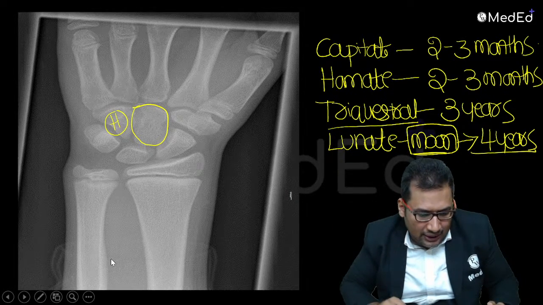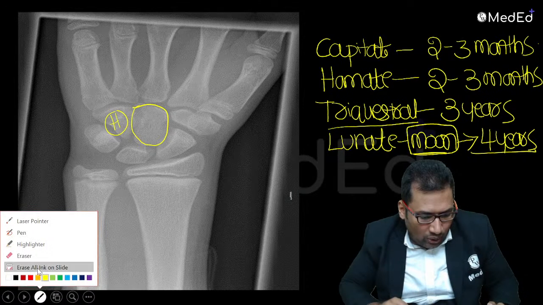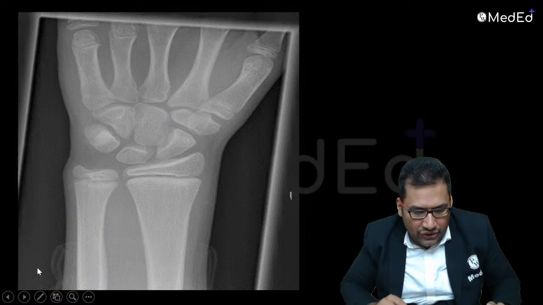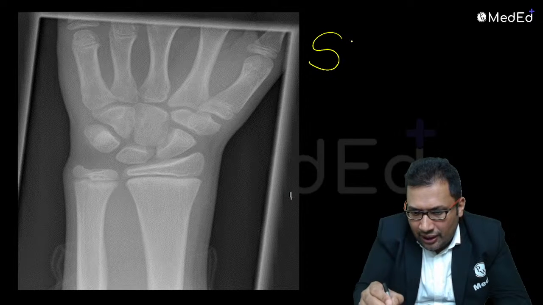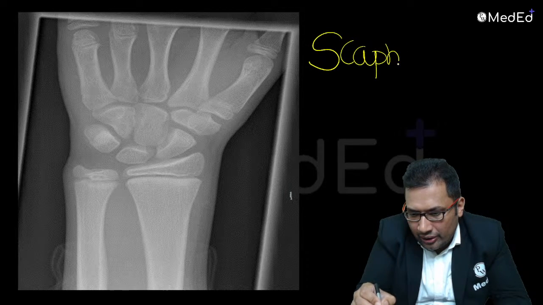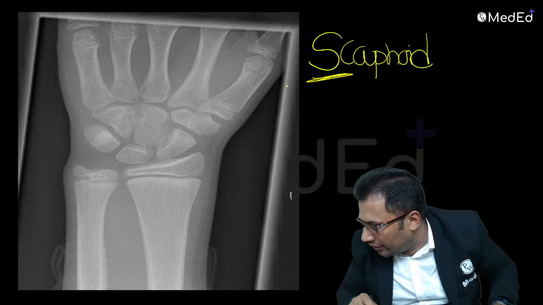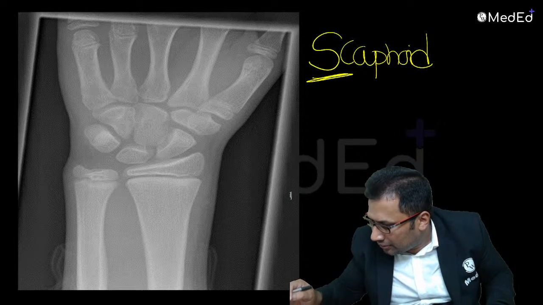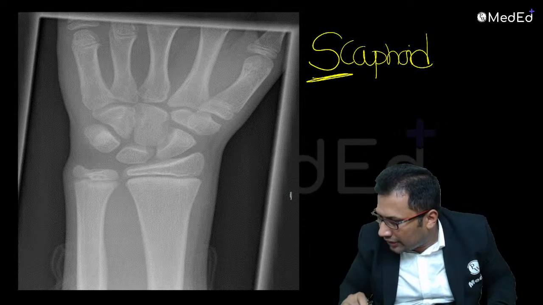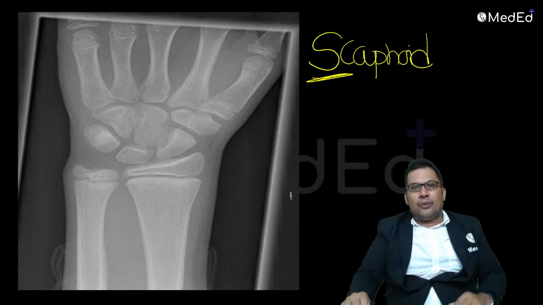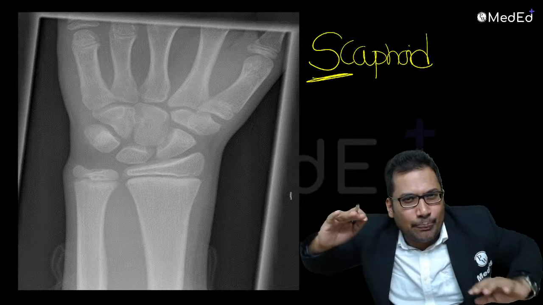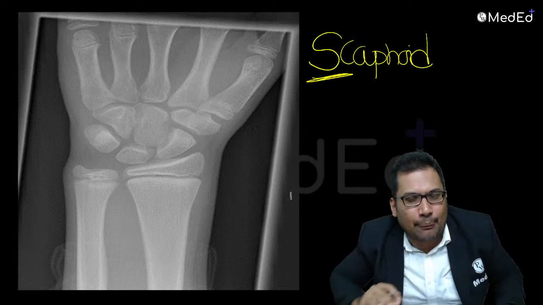Now the second set. Now we are talking about the next bone. Next bone is scaphoid. Anyone can answer when the scaphoid is going to appear? Scaphoid is a boat-shaped carpal bone.